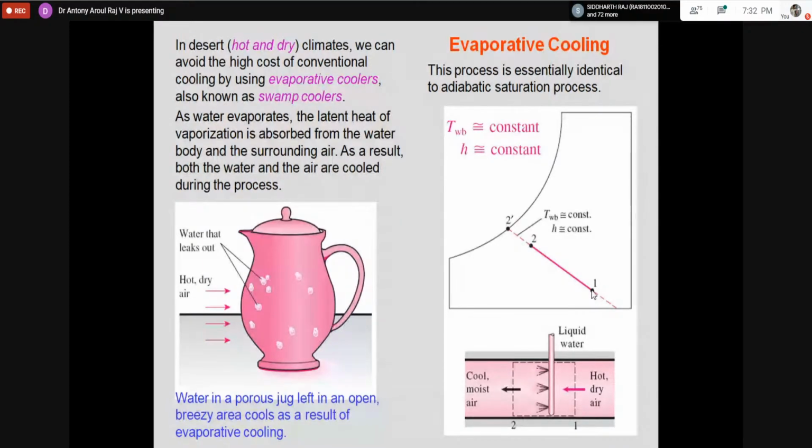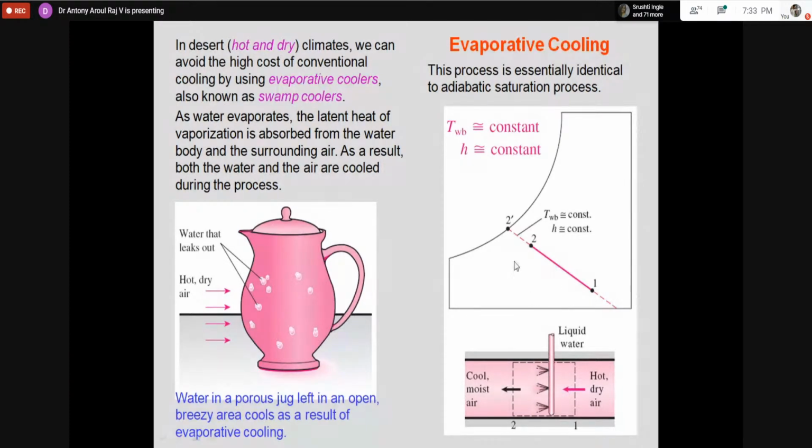Why? Because you can see here the starting point itself is at a low relative humidity. You would have seen the relative humidity lines, they run like this. The starting point here is a low relative humidity condition, which means there is more potential for adding moisture. So what we are doing is taking water and spraying, like an adiabatic humidifier. I take the hot dry air and spray liquid water. What is happening? My temperature is dropping. How long will this temperature drop?